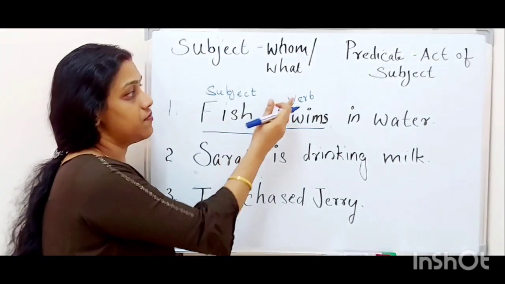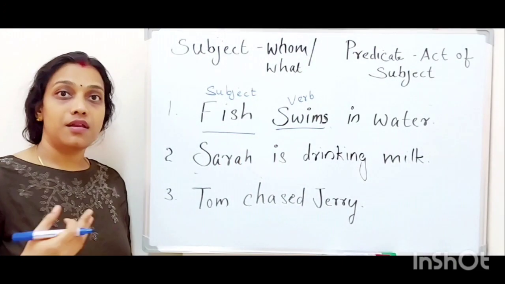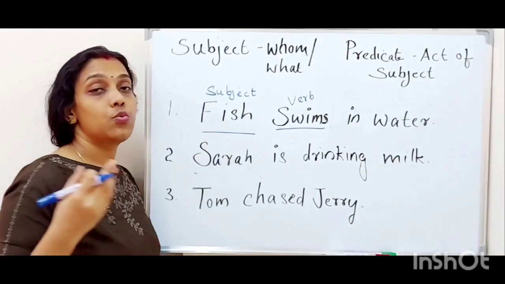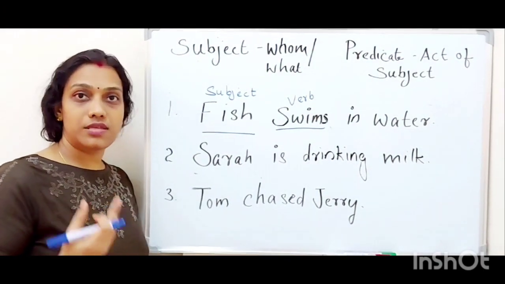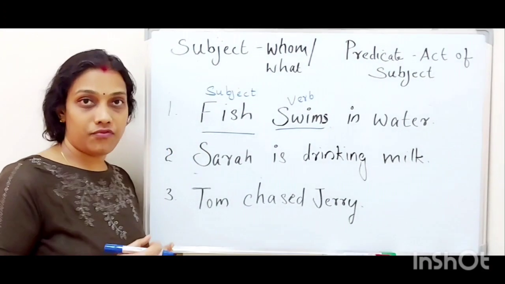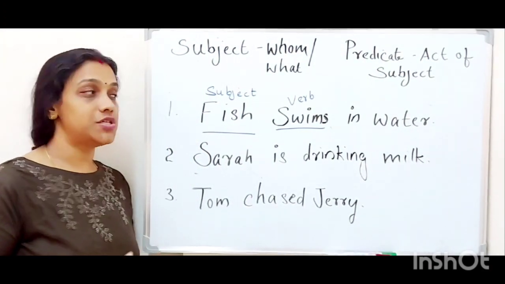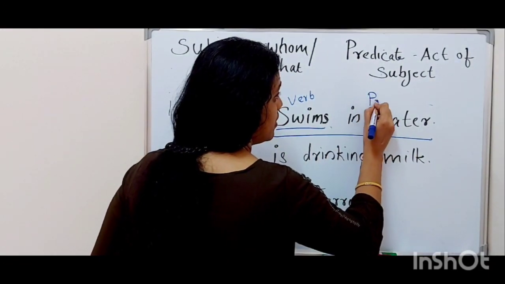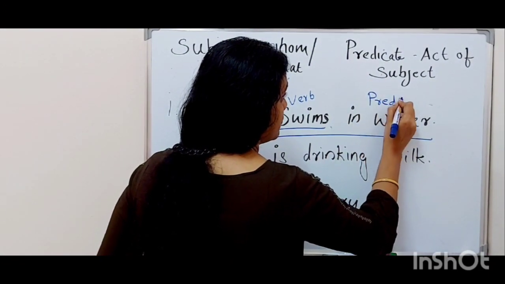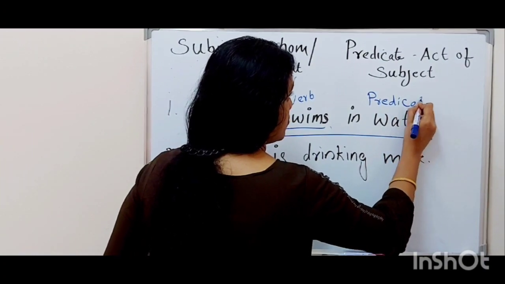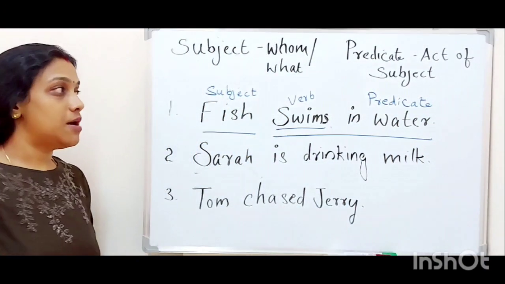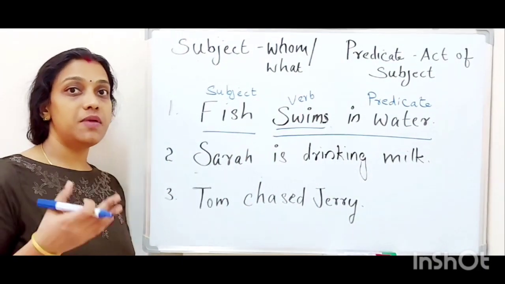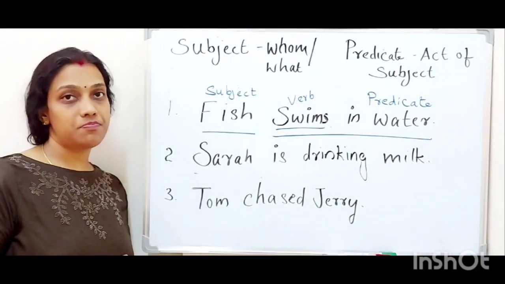Now we got the verb and subject. Now we have to find out the predicate. How will we find that? We have to ask what is the activity of the subject. Here our subject is fish, and what is the activity of the fish? It swims in water. So swims in water becomes our predicate. So what it means? A predicate always starts with a verb. Starting with a verb, the remaining portion of the sentence forms a predicate.